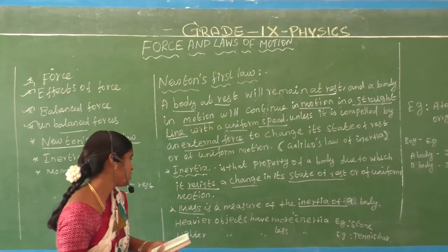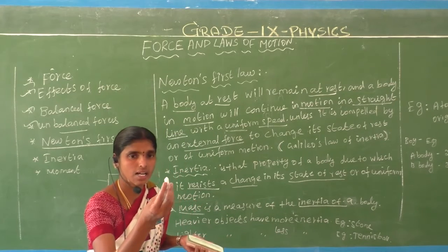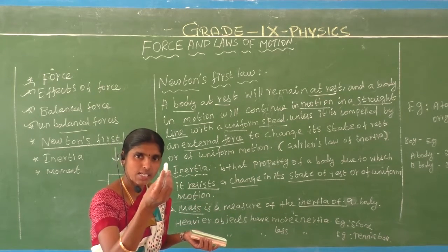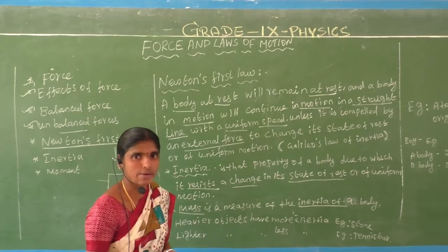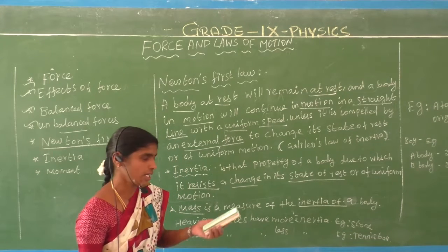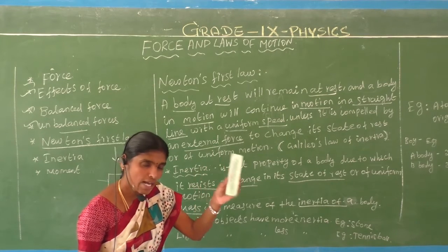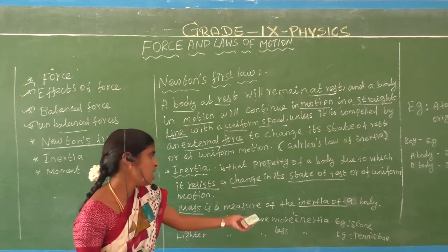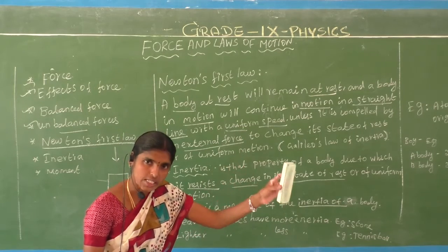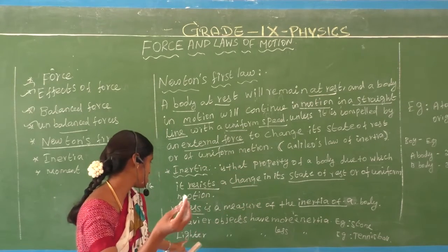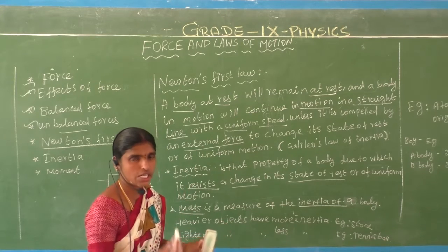Are you understand? Okay, lighter objects have less inertia. The tennis ball is considered the lighter object. It contains less inertia. Are you understand? Okay, this is the heavier object, example, stone. A stone has a heavier inertia, more inertia. Heavier objects contain more inertia. Lighter objects contain less inertia.